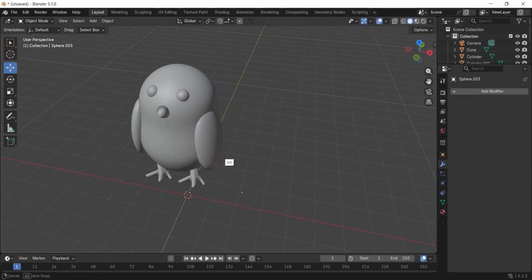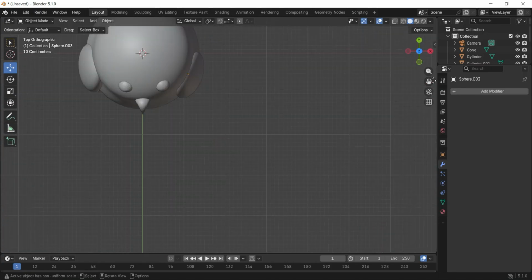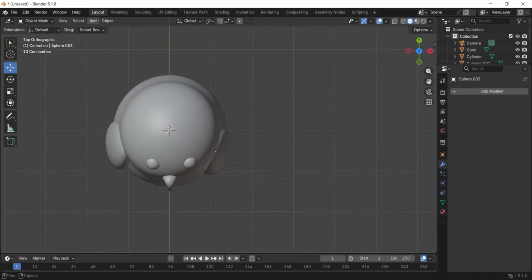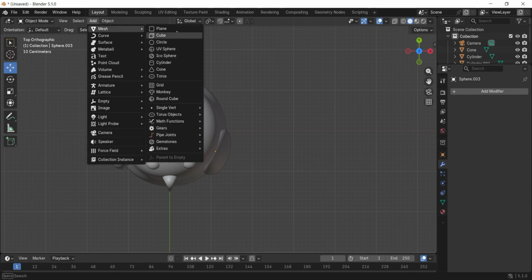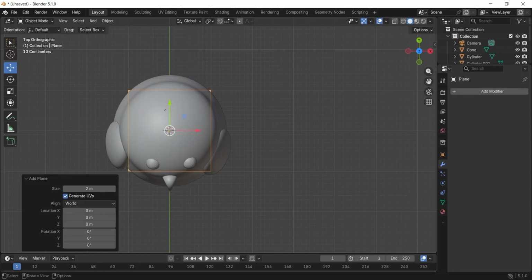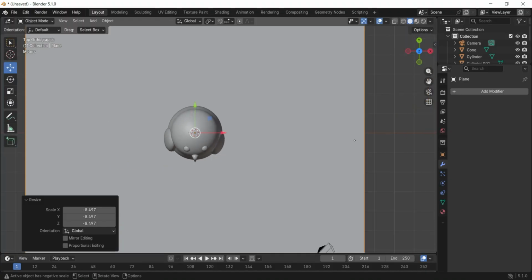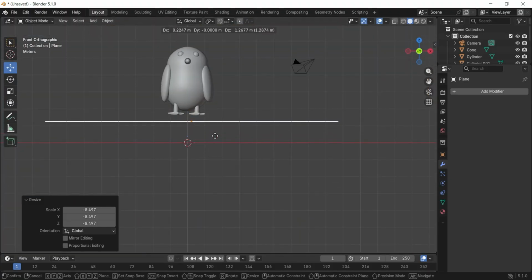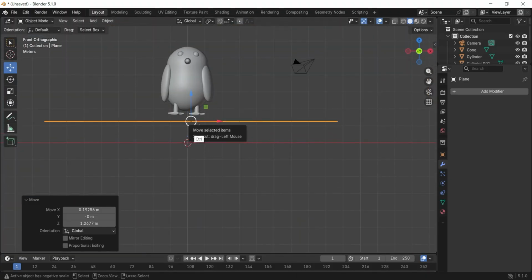Add a mesh plane to be the background. Scale it up like this. Switch to side view with numpad 1. Move it up.